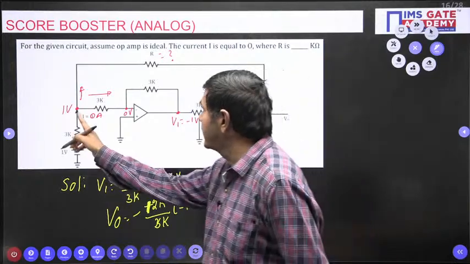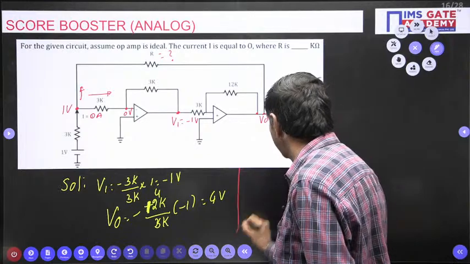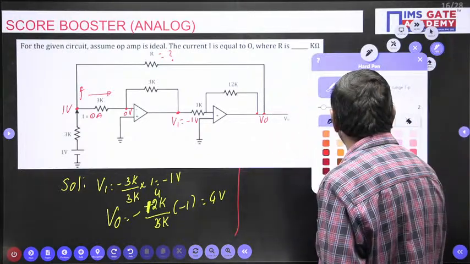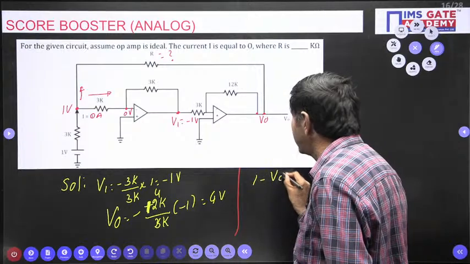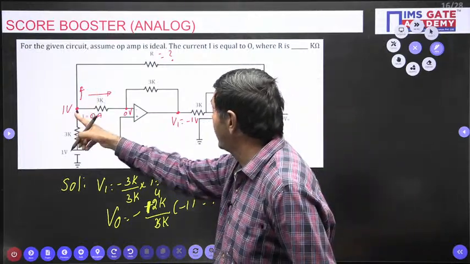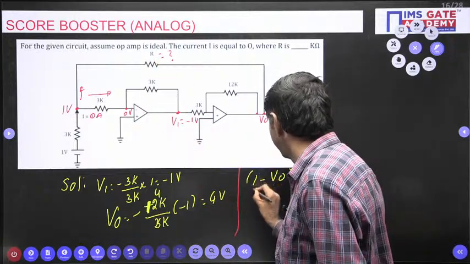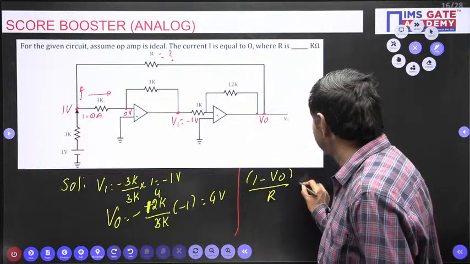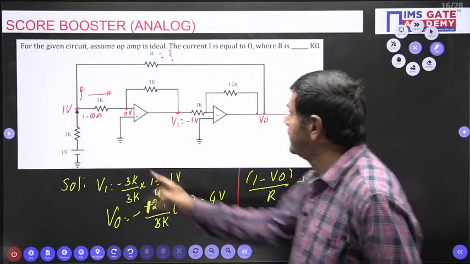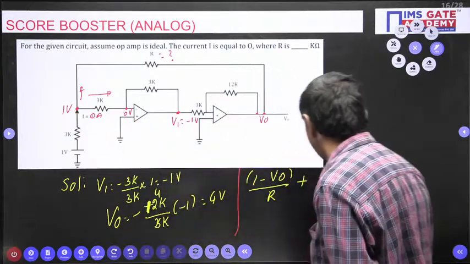So this current is nothing but 1 minus V naught, I will take it like this. 1 minus V naught by R I can get, plus this current is nothing but 1 minus 0 by 3K.